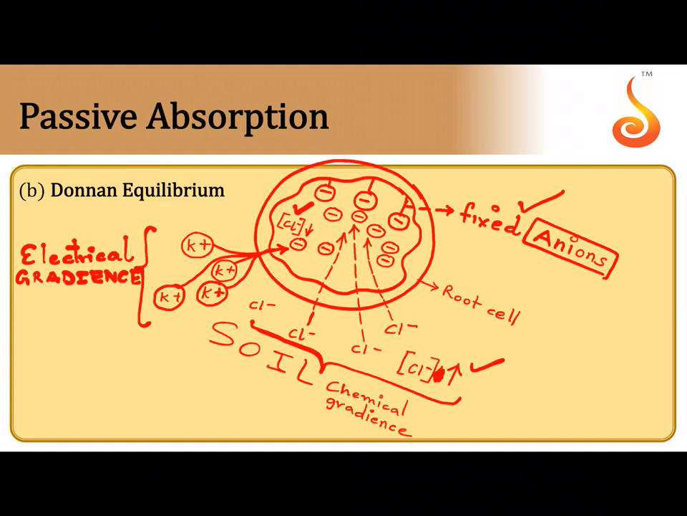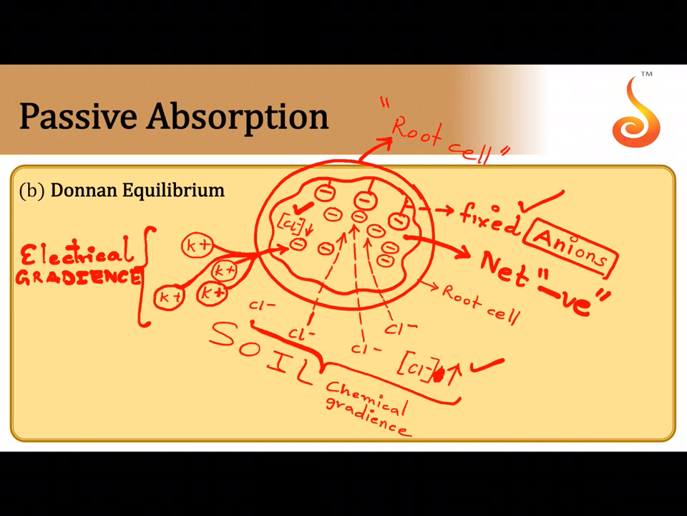Once the chloride moves in, already there are fixed anions inside, so the inside becomes net negative. The charge inside becomes a net negative, and because there are positive ions sitting outside in the soil, they get attracted due to electrical gradients because of the negative charge inside, and now the positive ions will also flow inside. They will follow the anions, and therefore both anions and cations are successfully absorbed into the root cell. So this is what I called the root cell, isn't it? So successfully first anions were absorbed and then cations were absorbed.